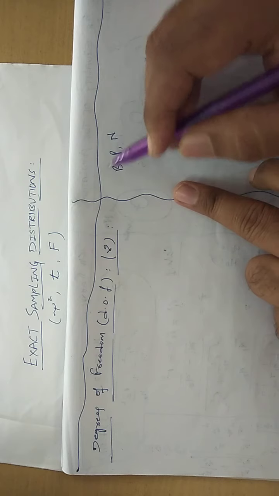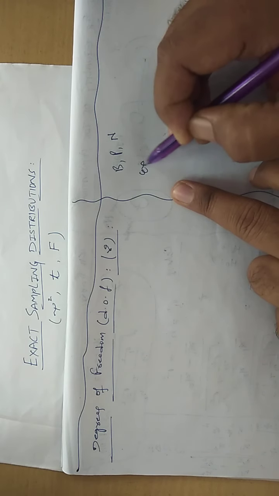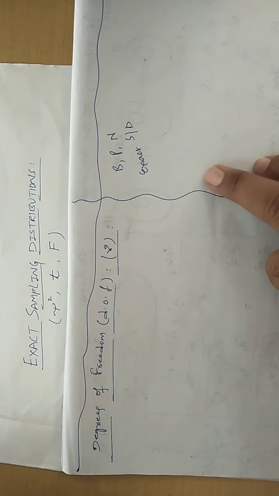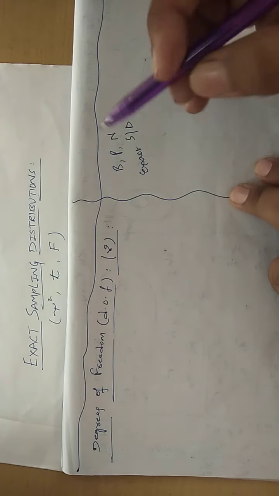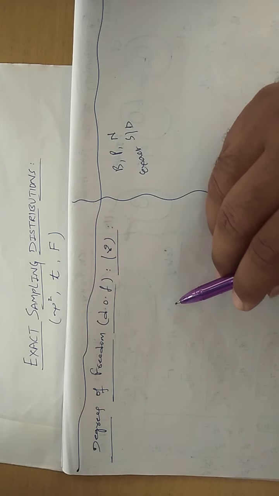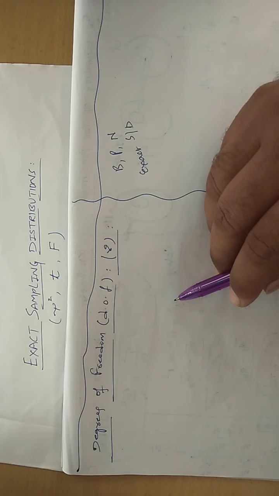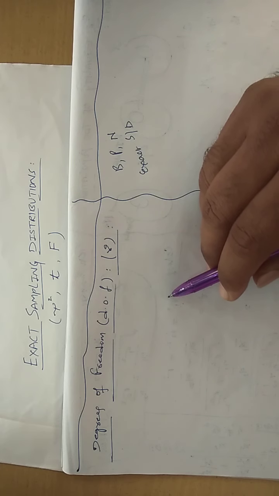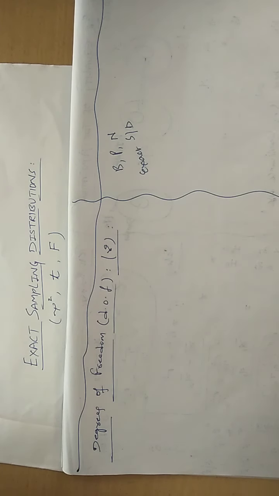Now today we are going to understand about the exact sampling distributions. What do you mean by exact sampling distributions? The exact sampling distributions are applied on the samples whatever you draw from the population. Exact sampling means you know the sample size beforehand.